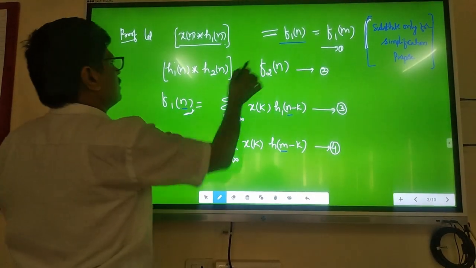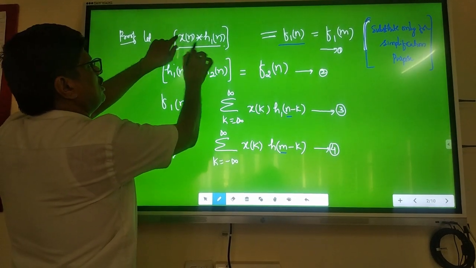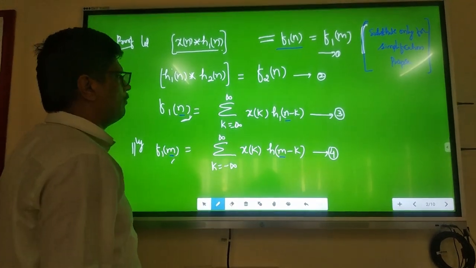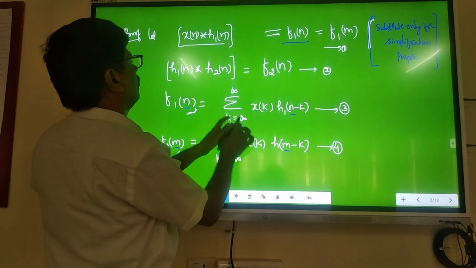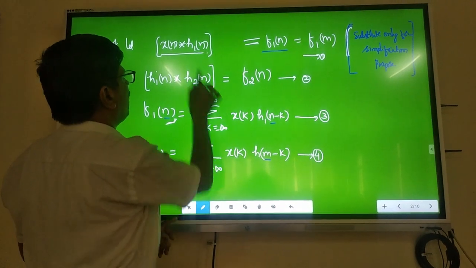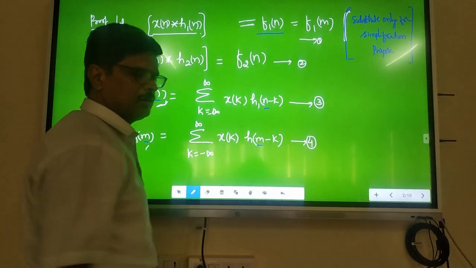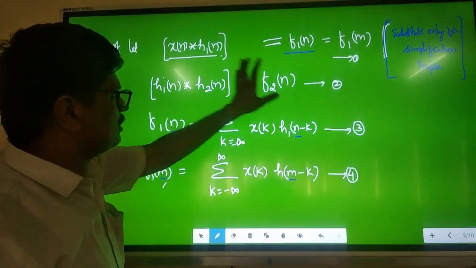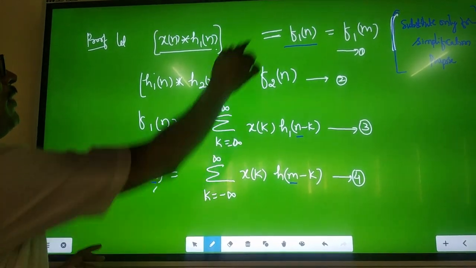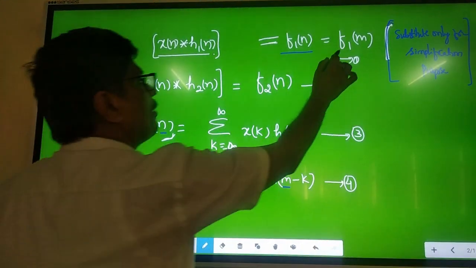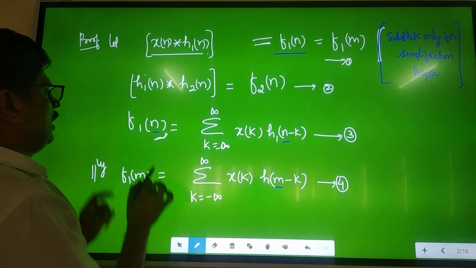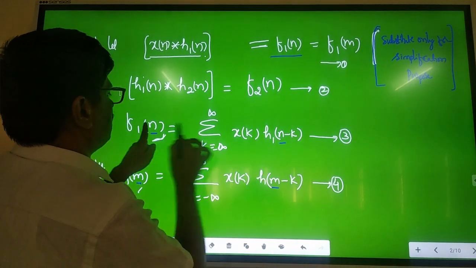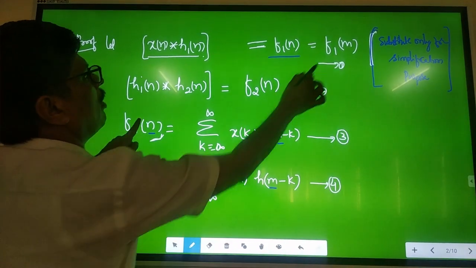Now, f1 of n can be defined using the standard convolution sum formula, the shifted impulse formula: f1 of n is equal to the summation, k equals minus infinity to plus infinity, x of k into h1 of n minus k. Call that equation number 3. What I have done is, first I have taken the LHS as f1 of n, and second I have taken the RHS as f2 of n. Now define f1 of n like this: summation k equals minus infinity to plus infinity, x of k, h1 of n minus k. This is standard. I want m instead of n.